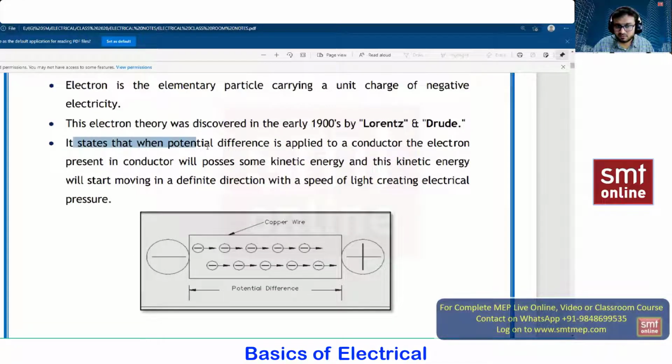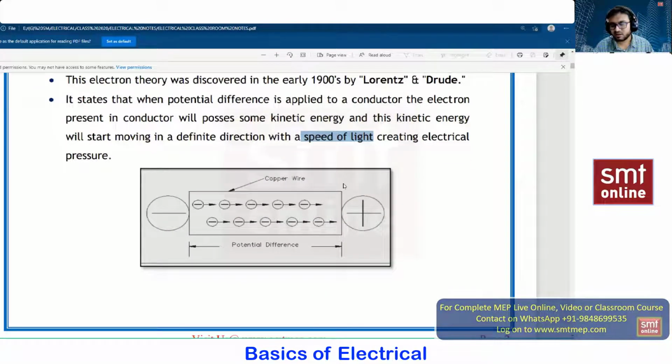So it states that when potential difference, nothing but voltage, is applied to a conductor, the conductor can be aluminum, can be copper, or any metallic part, the electrons which are present in the conductor will possess some kinetic energy, the rate of doing work. And these electrons will start moving in a definite direction, only in one direction, with the speed of light, creating electrical pressure, which is called current. So this is the research which has been done in the electron theory. I hope it's very, very clear for everyone.